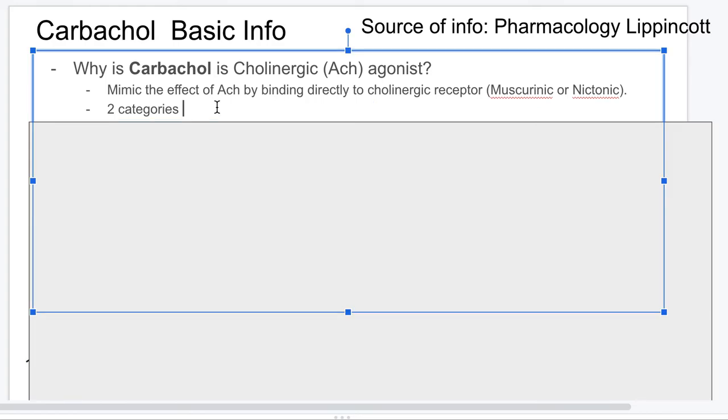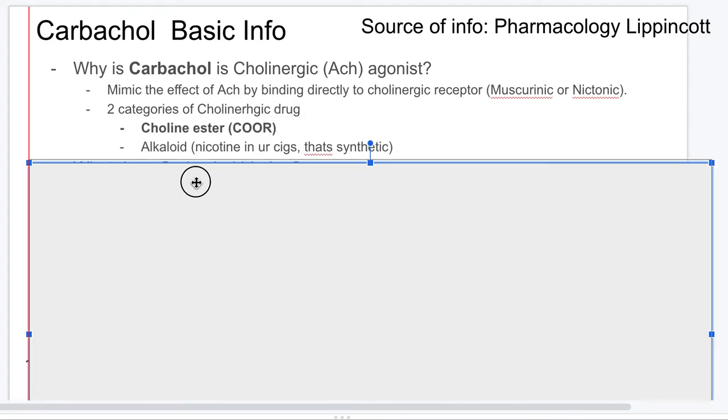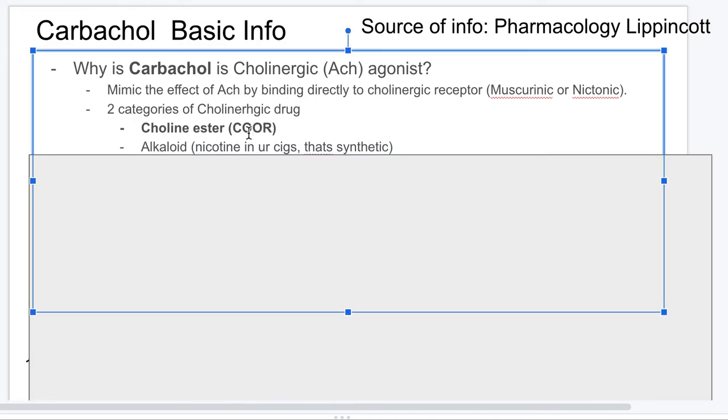And there are two types of cholinergic drugs, or agonists, and those are cholinergic esters or alkaloids. Esters, if you know from biochemistry, have the C double bond O and then C-O, which I've shown here, and these are more like, I guess, natural. I'm not sure what the classification is over here. But an alkaloid is something that's synthetic, sometimes artificial. So for example, cigarettes obviously have nicotine in them, which I believe is synthetic.